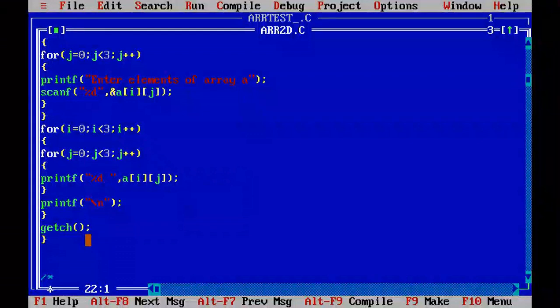Otherwise it will print in sequence, because in memory all the elements are stored sequentially. Just to print in the form of a matrix, I have used this printf statement.